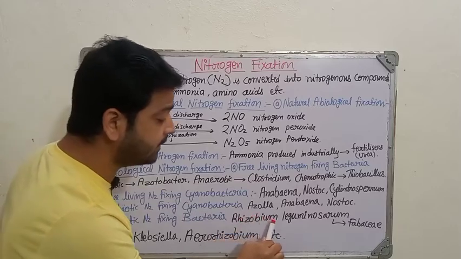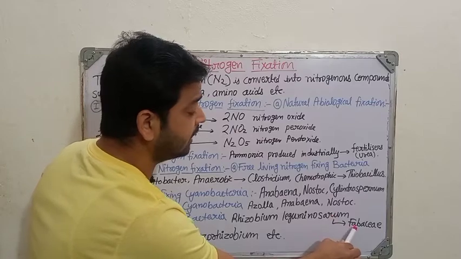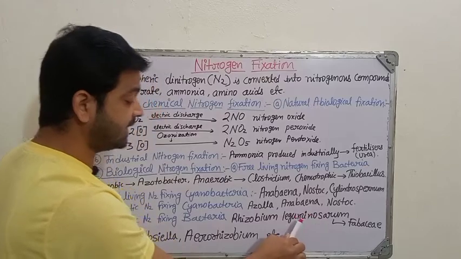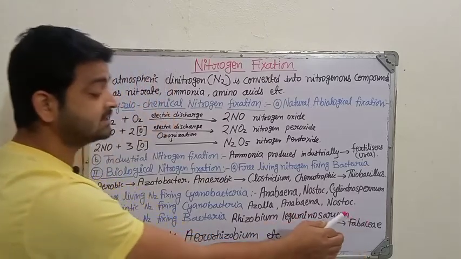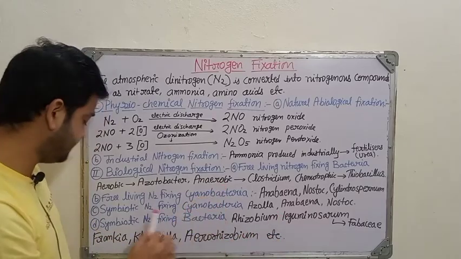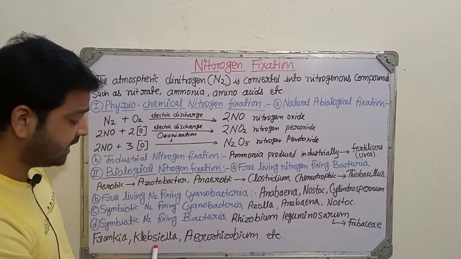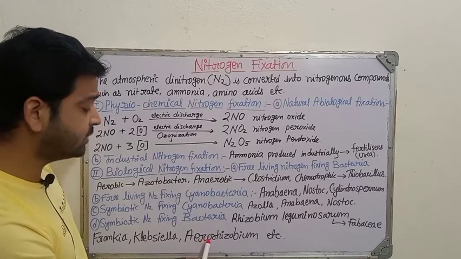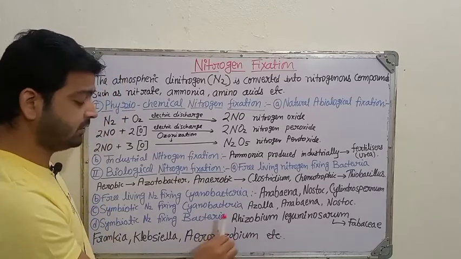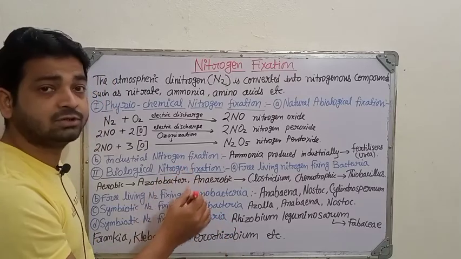Examples are Rhizobium leguminosarum, which is present in Fabaceae family plants. This is Rhizobium, a very famous bacteria actually. The roots of Fabaceae family plants have root nodules containing this particular bacteria for nitrogen fixation. Other examples you can mention here are Frankia, Klebsiella, then Azorhizobium, etc. These are the different symbiotic nitrogen fixing bacteria which you can write down under biological nitrogen fixation, right?